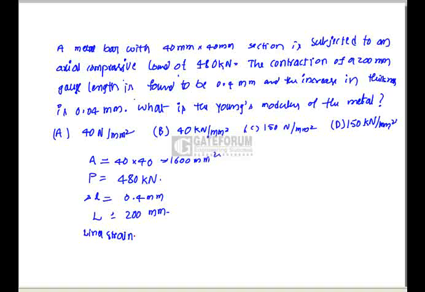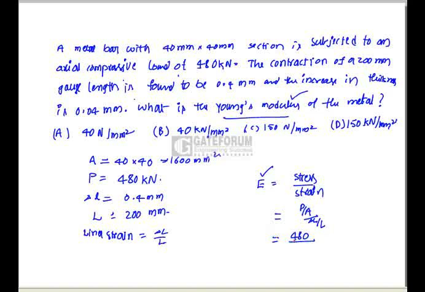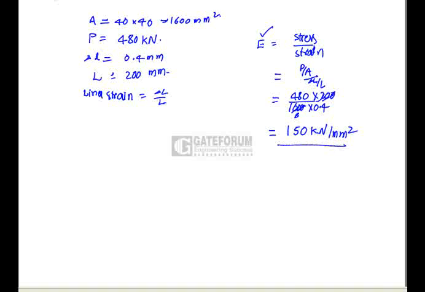The linear strain is delta L by L. We know the modulus of elasticity is stress by strain, and we have to find out the modulus of elasticity. So E, stress is load per area, strain is delta L by L. We know load 480 by area 1600, into delta L 0.4, L is 200. With simple mathematical calculations, we get 150 kilonewton per millimeter square as the answer. So option D is correct.